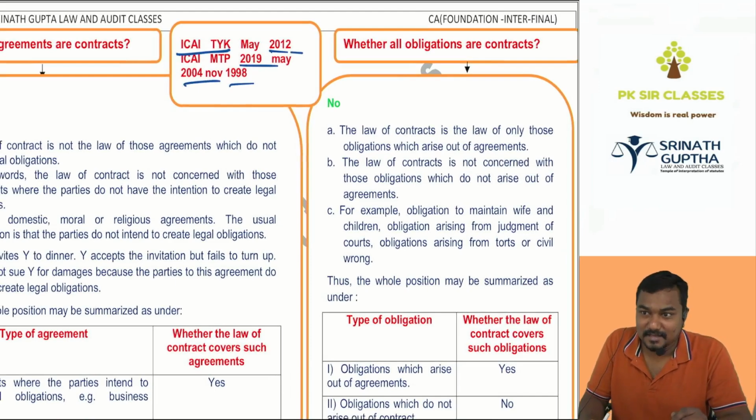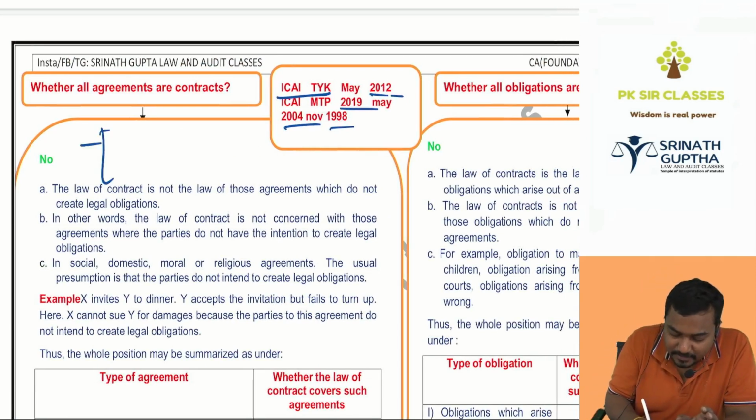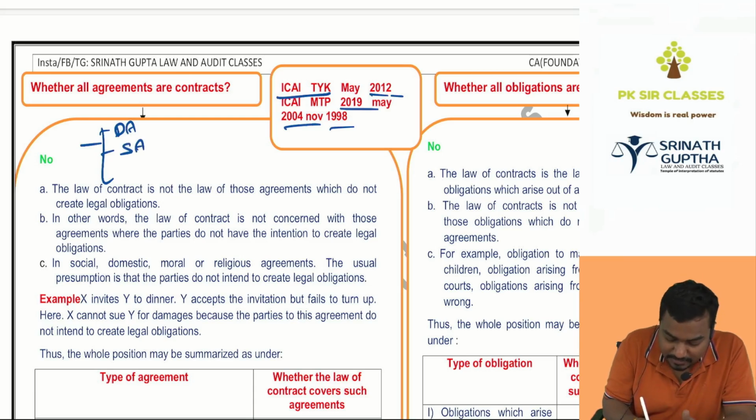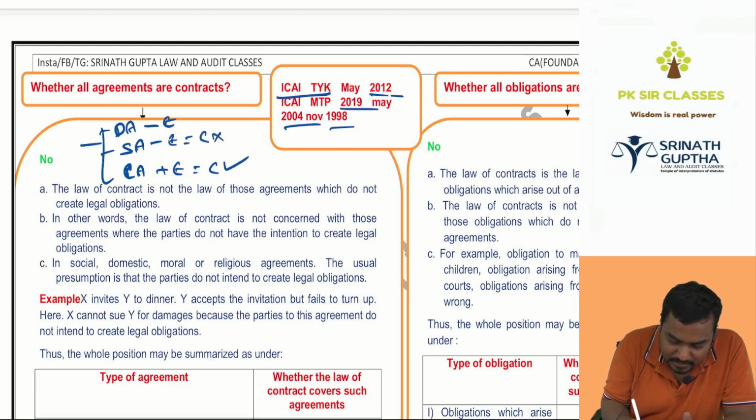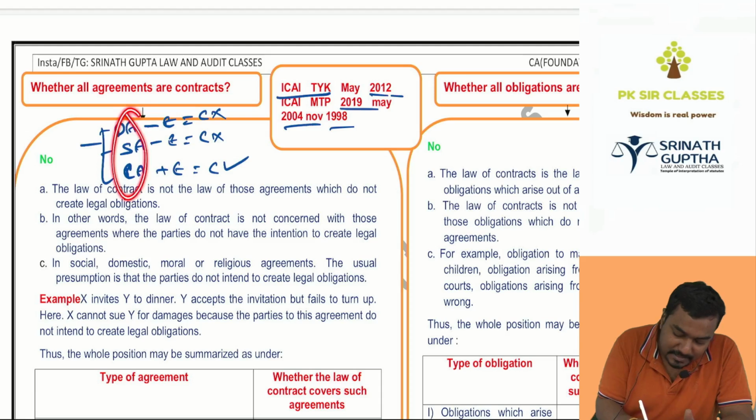So these many times it came: whether all agreements are contracts. The three types of agreements are domestic, social, and commercial agreements. Commercial agreements are enforceable, so they become contracts. Domestic and social agreements are not enforceable, so they will not become contracts.